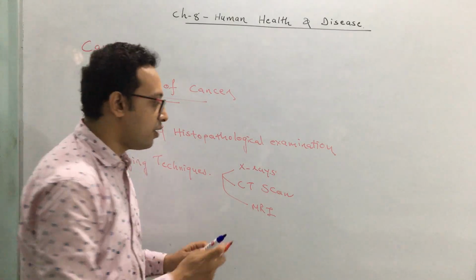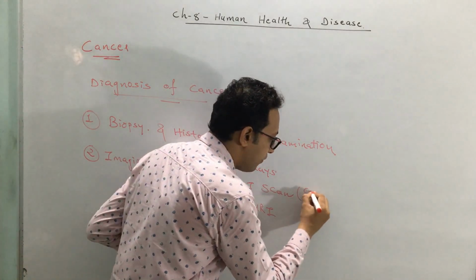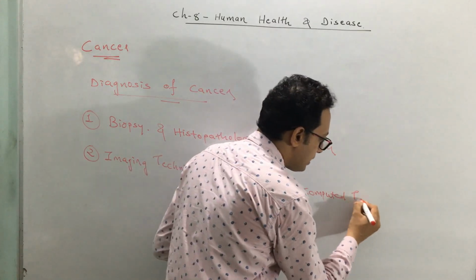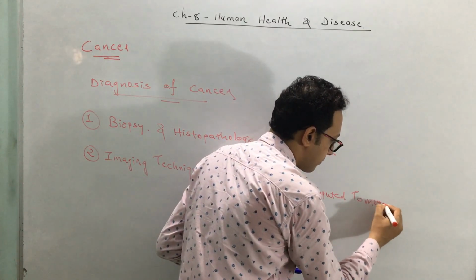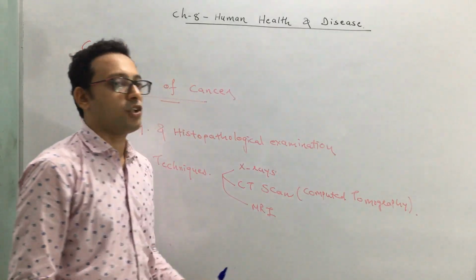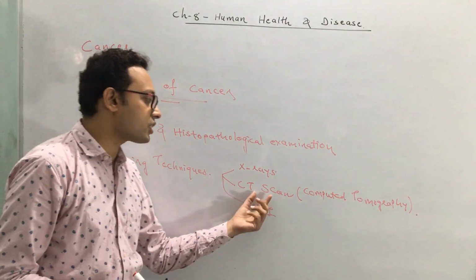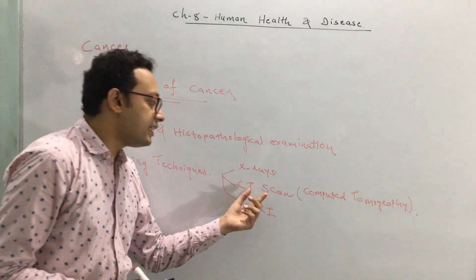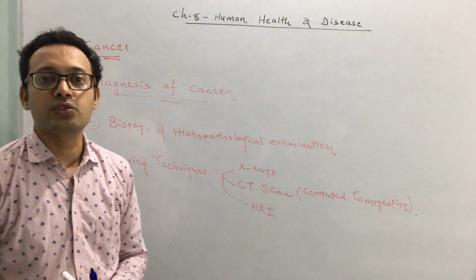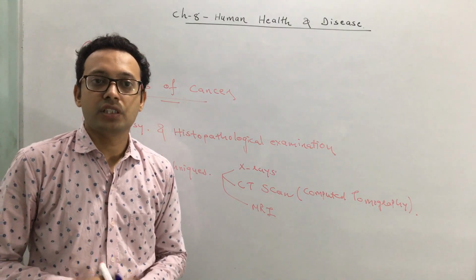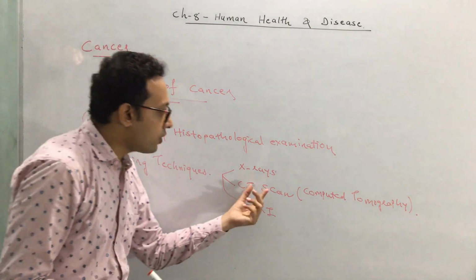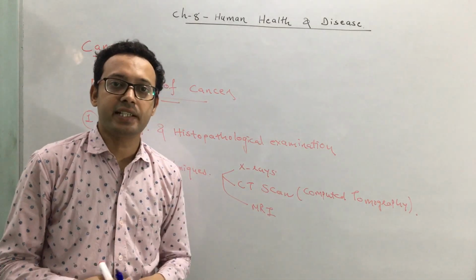CT scan. What is the full form of CT scan? Remember, C means computed, T means tomography: computed tomography. In this CT scan, we are using ionizing radiation, like X-ray, which is also an ionizing radiation.